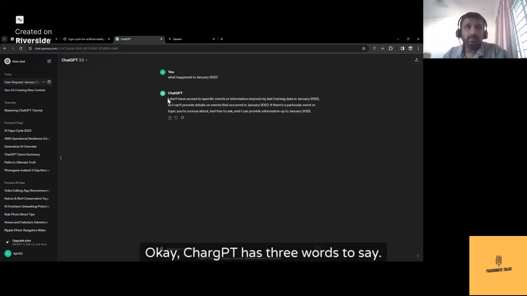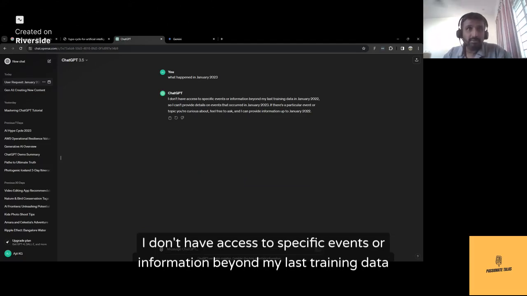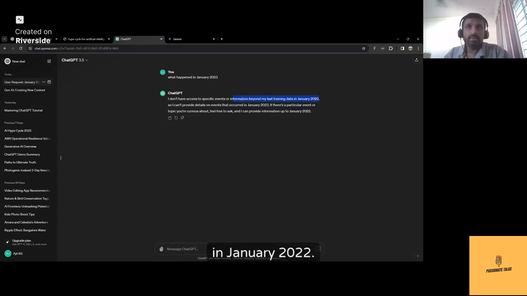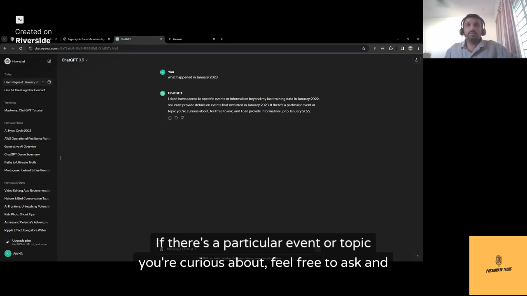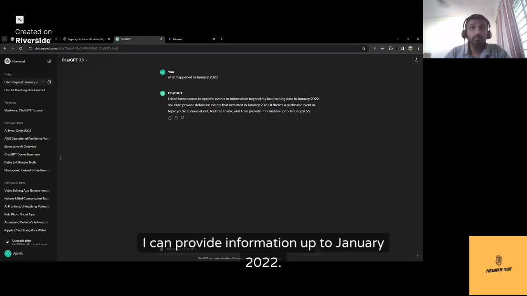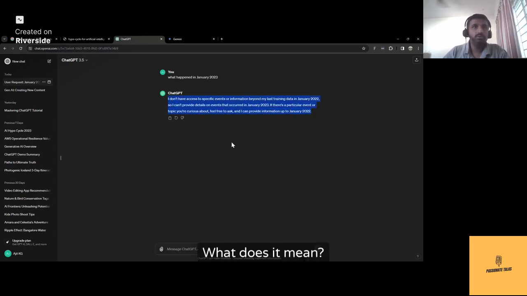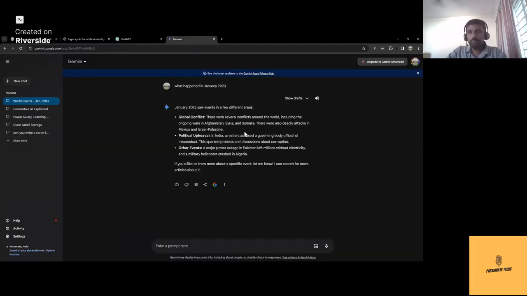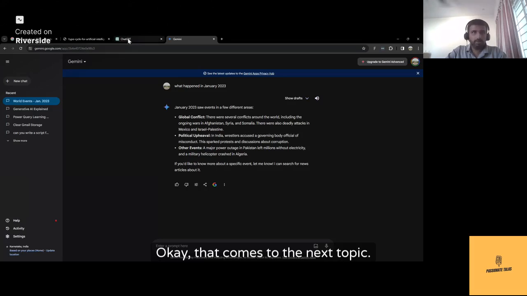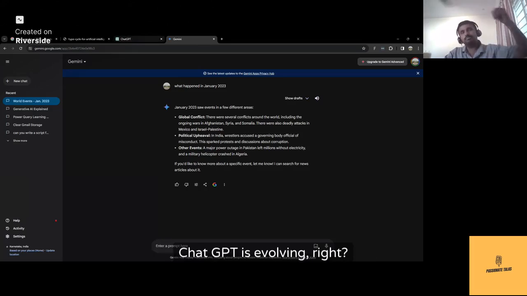Okay, ChatGPT has three sentences to say. I don't have access to specific events or information beyond my last training data in January 2022. So I can't provide details on events that occurred in January 2023. If there's a particular event or topic you're curious about, feel free to ask and I can provide information up to January 2022. What does it mean? Does it mean ChatGPT no longer works on that domain? Or is Gemini superior? Okay, that comes to the next topic.